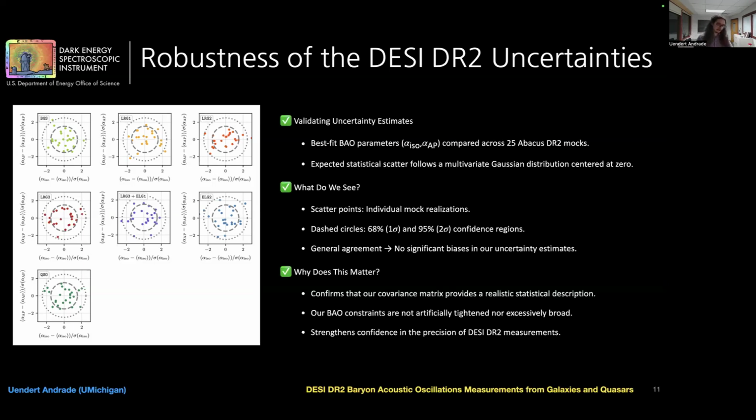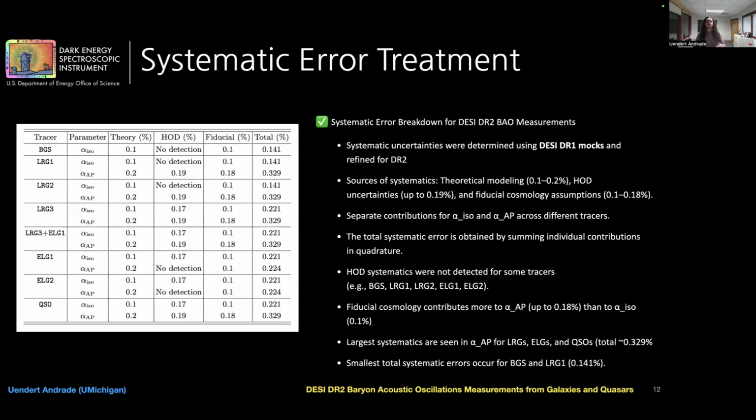Based on this, we confirm that our covariance matrix accurately captured the statistical scatter in our measurements. In other words, our uncertainties are neither too conservative nor optimistic. Finally, let's look at the systematics. We account for 3 kinds of systematic uncertainty in DR2, and these are theoretical modeling, halo occupation distribution, HOD, and fiducial cosmology assumptions. The slide includes some more detail in case you are interested.